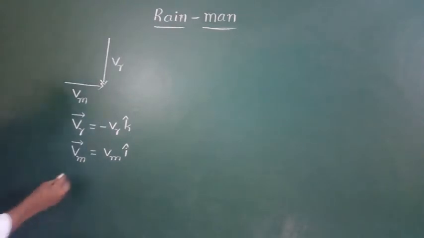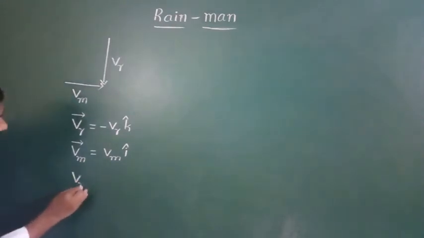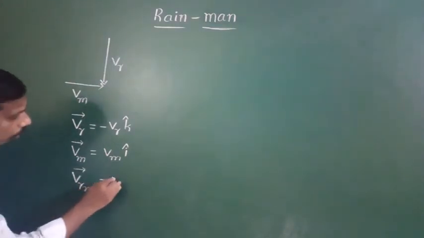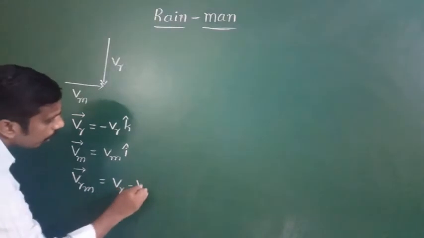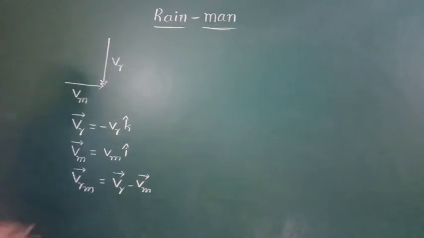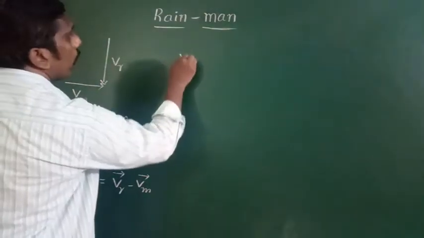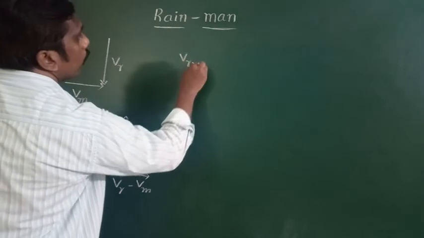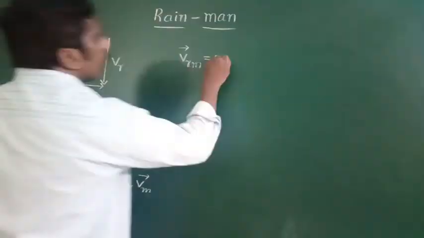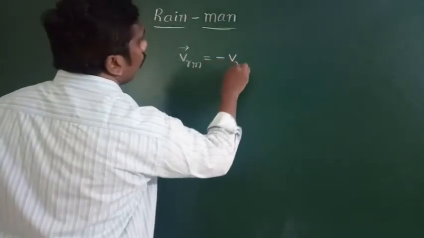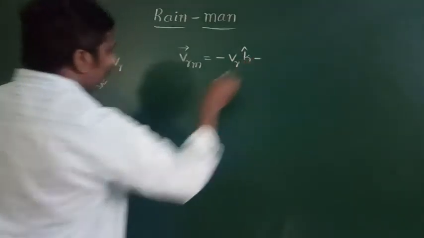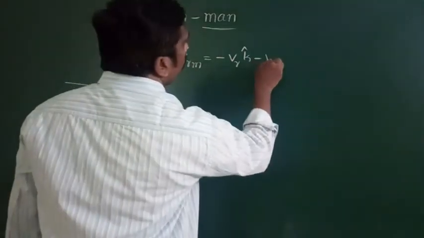The velocity of the rain with respect to man is equal to velocity of the rain minus velocity of the man, that is the formula. Substitute here. Then we get velocity of the rain with respect to man is equal to minus Vr into k cap minus Vm into i cap.